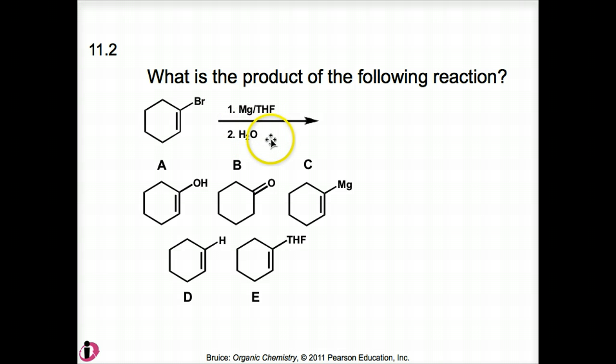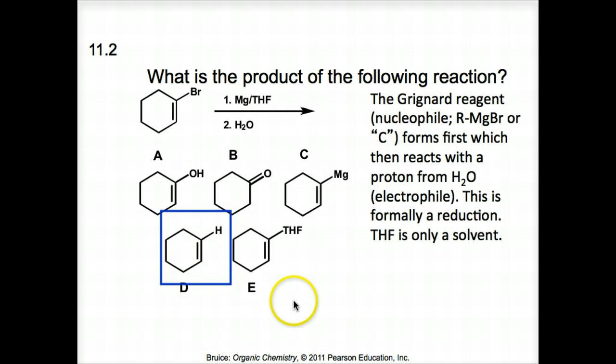And water molecule, of course, is made up of a hydrogen cation and a OH anion, or hydroxide anion. So the nucleophile is going to go for one of the protons, and as a result, the magnesium bromide substituent is replaced by hydrogen. So just looking at A, B, C, D, and E possible answers, you can see D has the hydrogen attached to that carbon in the place of bromine. So D is the correct answer.